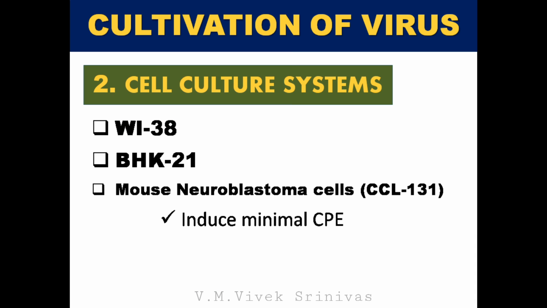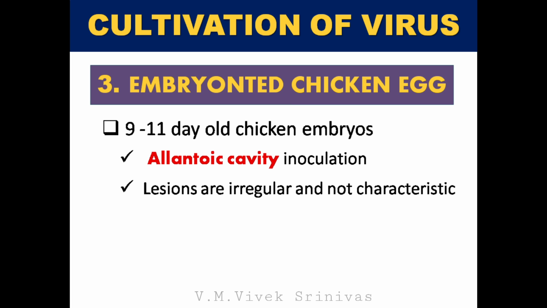The second method of cultivation of this virus is the cell culture system. Here, cell lines like WI-38 cells, BHK-21 cells, that is baby hamster kidney cells, and mouse neuroblastoma cells can be used. This virus causes minimal cytopathic effect, CPE, over the cells. The third method of cultivation is the embryonated chicken egg. Allantoic cavity inoculation in 9 to 11-day chicken embryos can be done. Here, the lesions caused by the virus over the embryo are irregular and not characteristic.